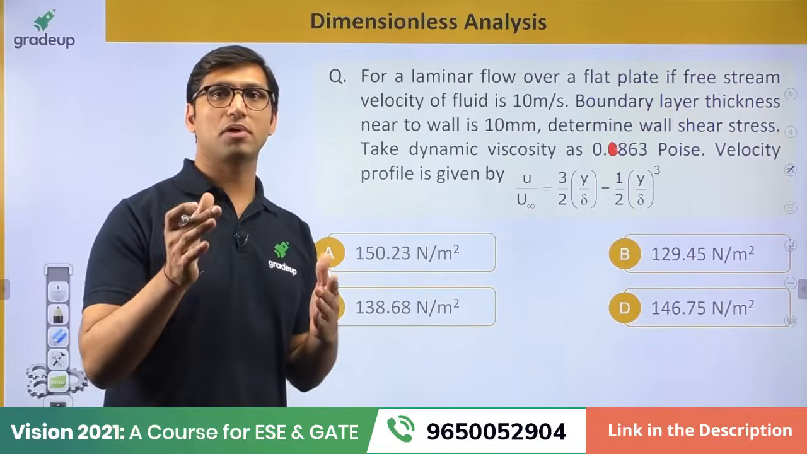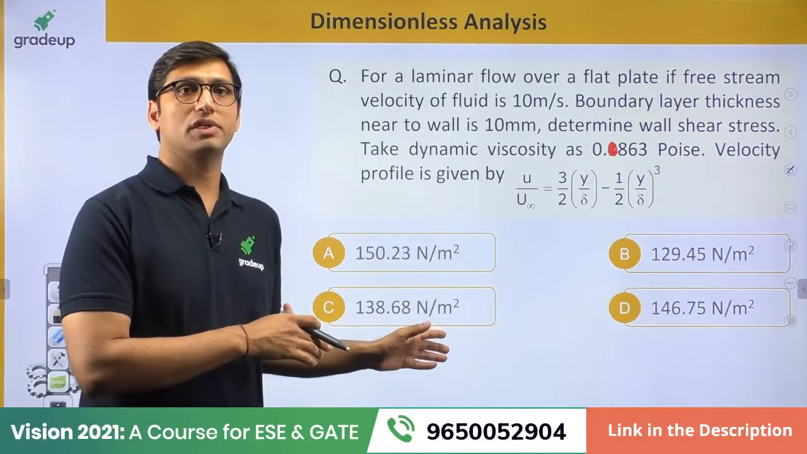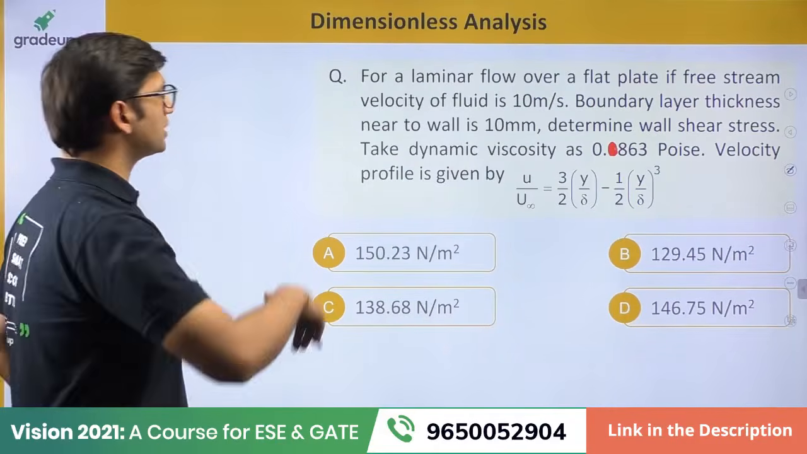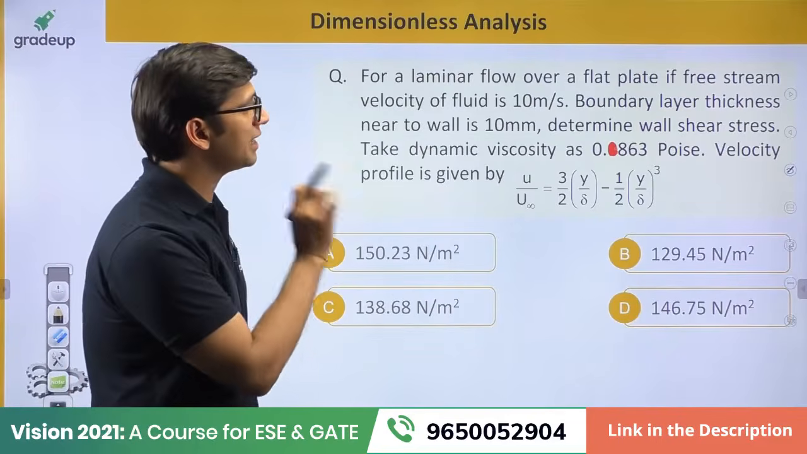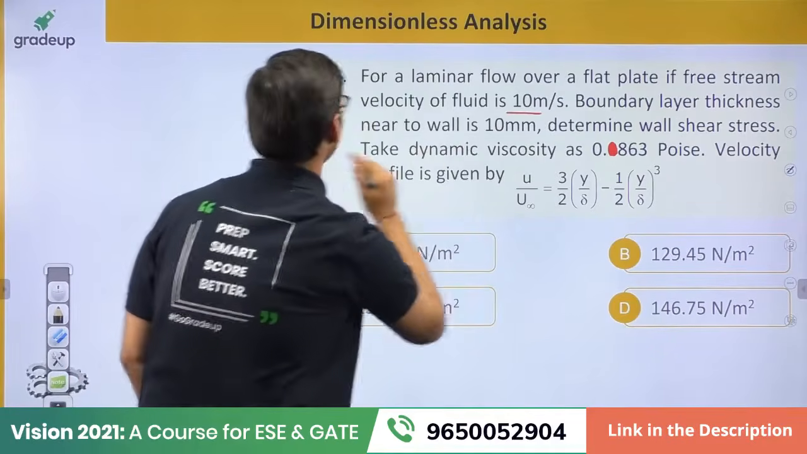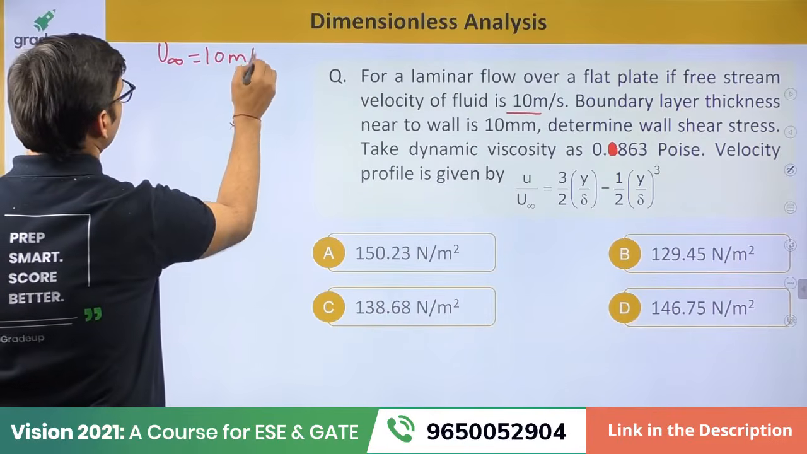We have got a few responses. Those who are not able to solve the question, no problem. I am going to tell you the solution for this question now. In this question, they are giving that for a laminar flow over a flat plate, the free stream velocity is 10 meter per second. So free stream velocity is equal to 10 meter per second. That is given here, okay.